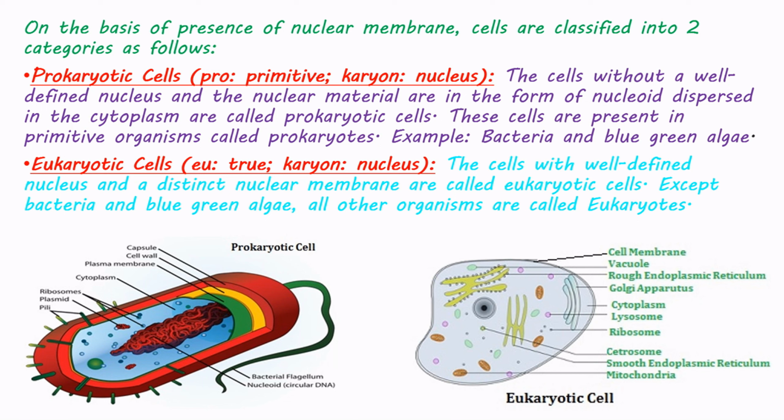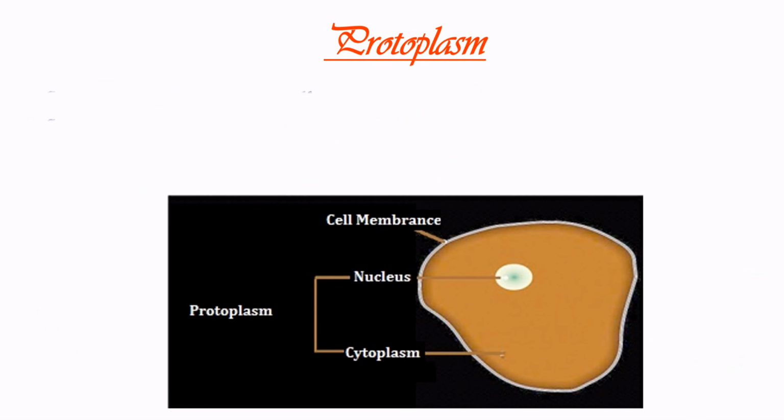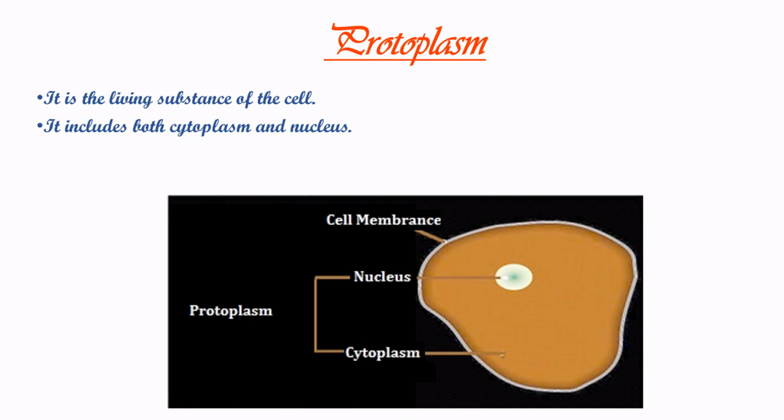Eukaryotic cells: eu meaning true, karyon meaning nucleus. The cells with a well-defined nucleus and a distinct nuclear membrane are called eukaryotic cells. Except bacteria and blue-green algae, all other organisms are called eukaryotes. Protoplasm is the living substance of the cell. It includes both cytoplasm and nucleus.